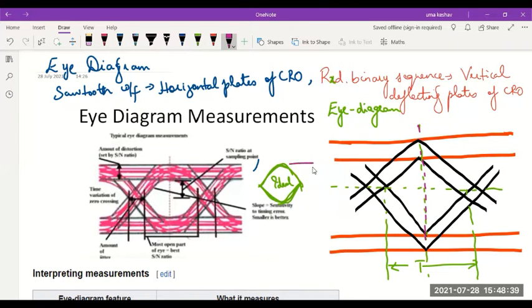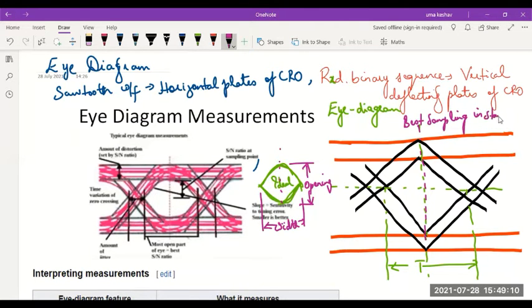We can consider this vertical part to be the opening of the eye, and this horizontal width to be the width of the eye. So when the eye is open, this height opening as well as the width both should be good. And the best sampling instant will be at the center of this eye opening. So let me say this point is the best sampling instant.